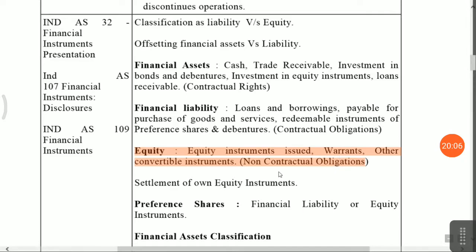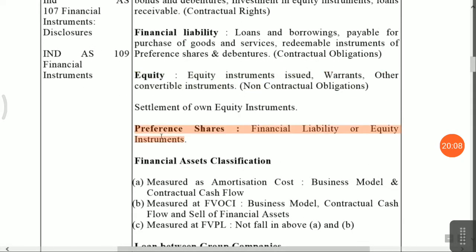Next one is preference shares. Whether a preference share is a financial liability or an equity instrument. If every year you are paying a preference dividend, then it's a financial liability. If there is no repayment of dividend liability, then only it will be considered as an equity instrument. If there is a liability every year, that means it's not an equity instrument. Okay, it's a financial liability.